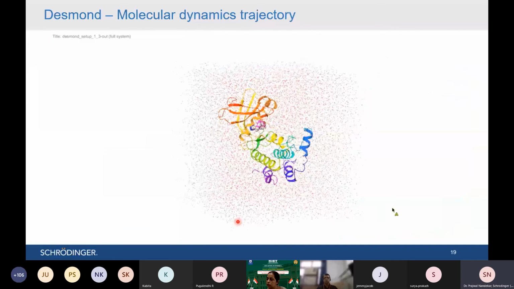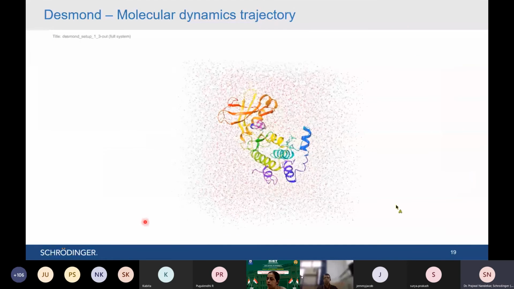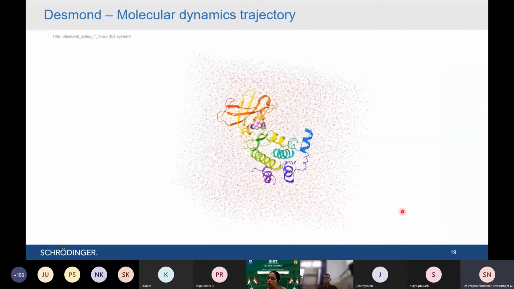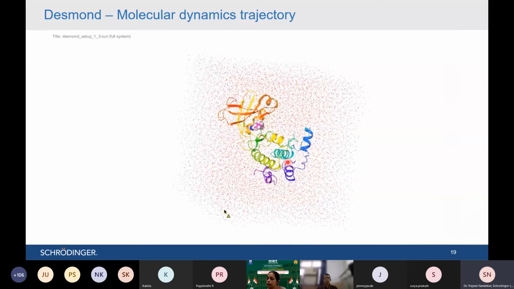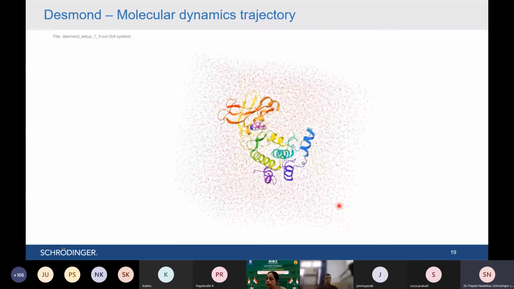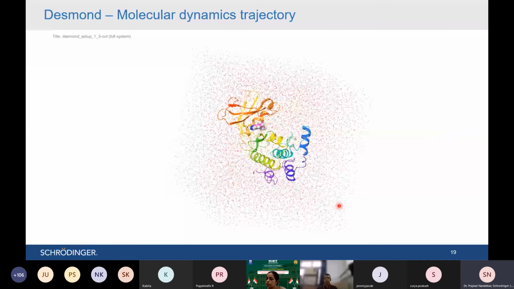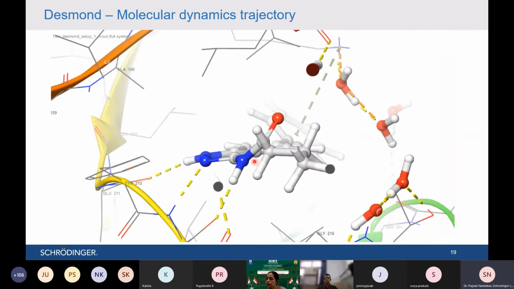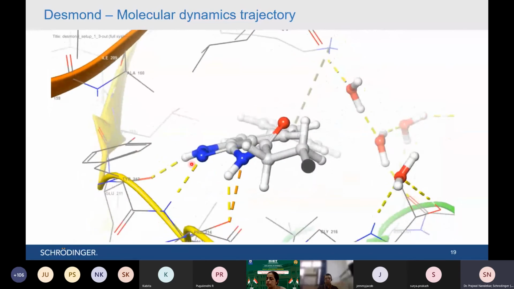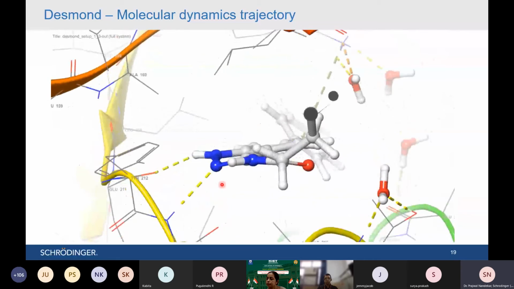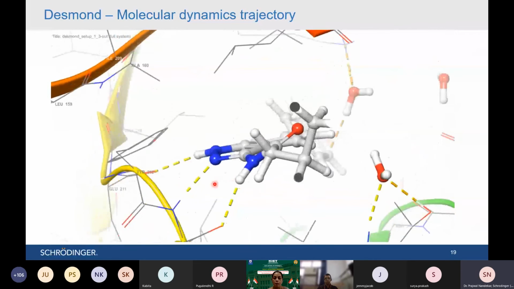So once you run the MD simulation, you get the MD simulation trajectory as output, and you can see everything moving in this particular trajectory movie. The protein is moving, the water is moving, and everything is present in the box, like your beaker or test tube. We are particularly interested in the motion of the protein, not the water. So we are looking at the protein or protein-ligand complex, how stable it is, how it is moving, and what interactions are happening between protein and ligand.